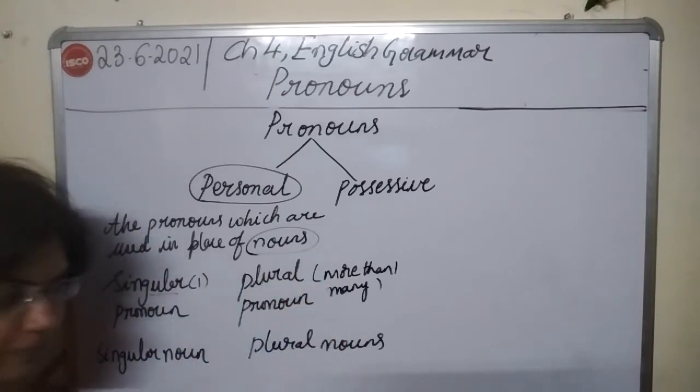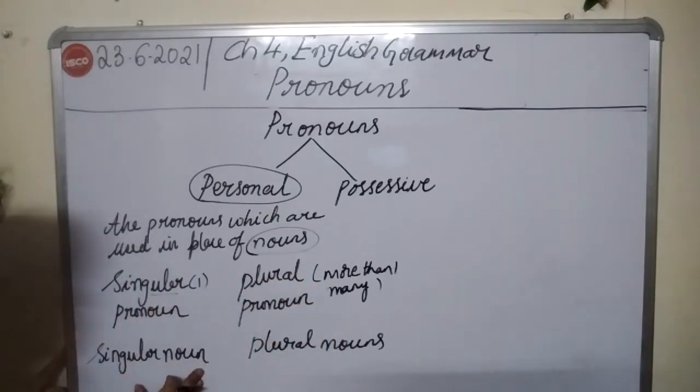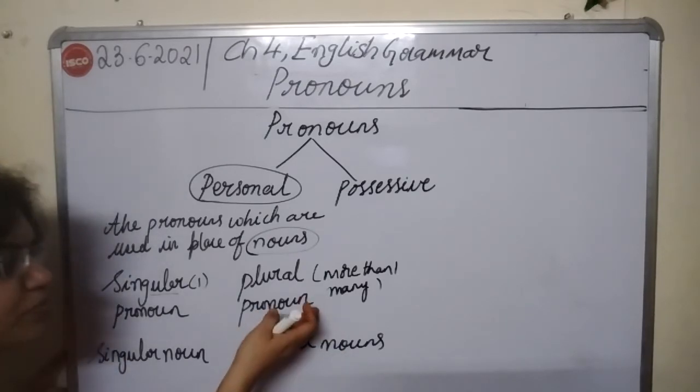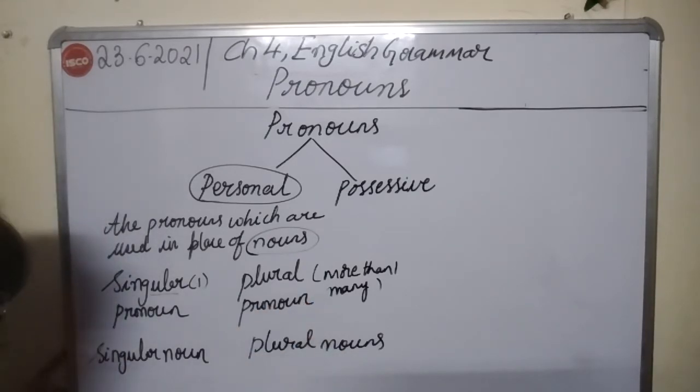When you're talking about one person, one place, one animal or one thing, you are going to use singular pronoun there. When you talk about many persons, many places, many animals and many things, you are going to use plural pronoun there. Okay?